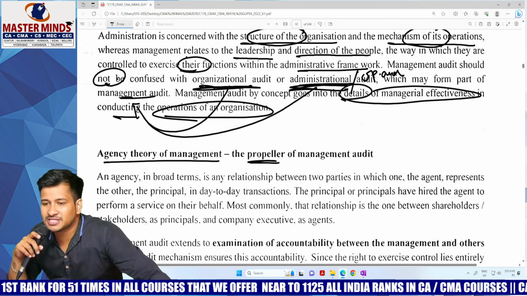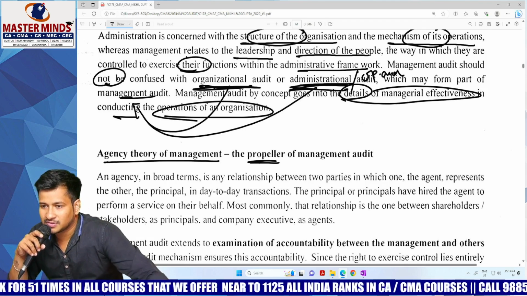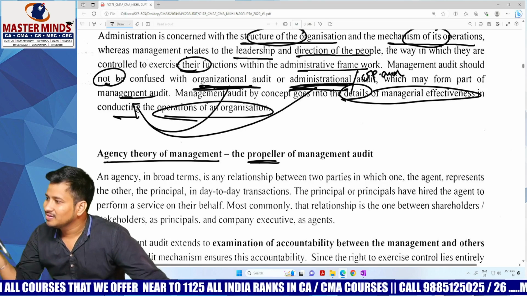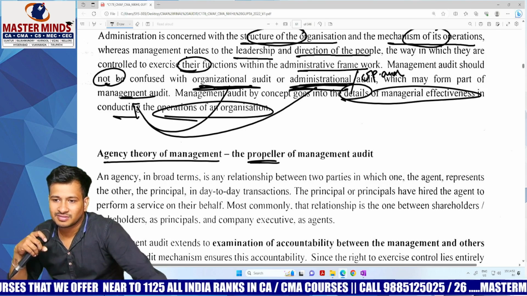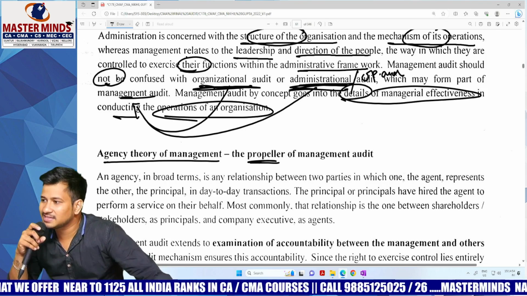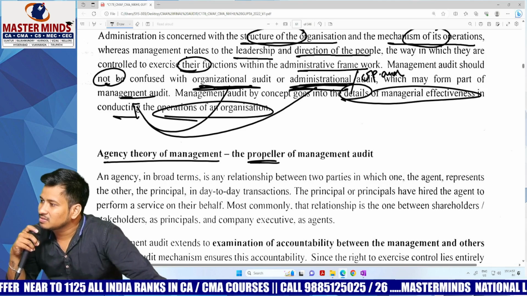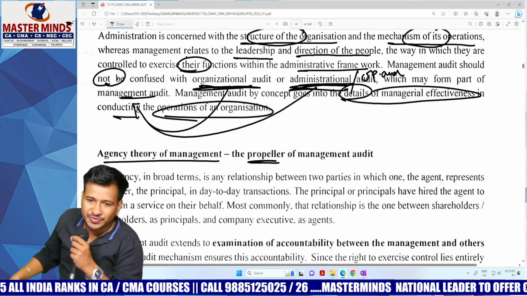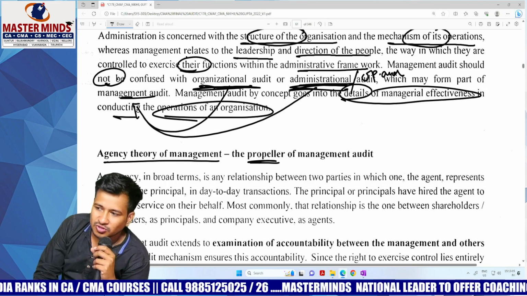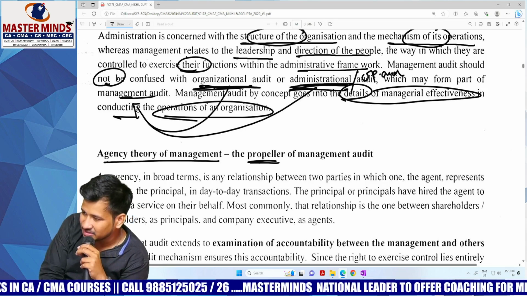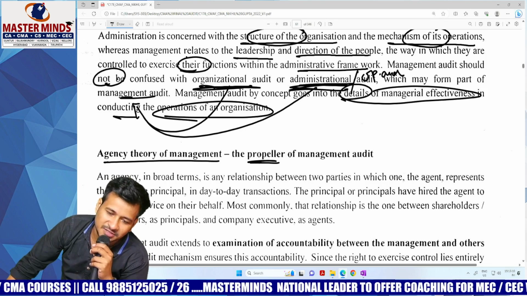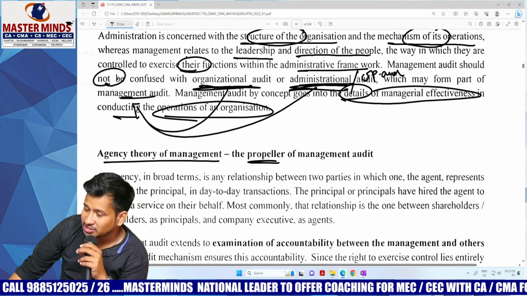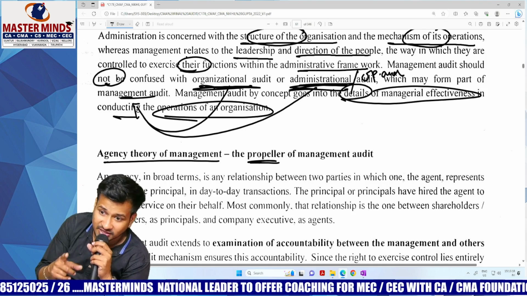Hope you have got my point. So now tell me, who is the principal of the company? Shareholder or the management? Shareholder. Management is like agency. Whose funds are employed? Board of directors are telling, we will work on behalf of you. We will work for you. So shareholders are the principals and board of directors are like agents. So management is like agent, and the principal is nothing but the shareholder. At the end of the day, board of directors are answerable to the shareholder if anything goes wrong.